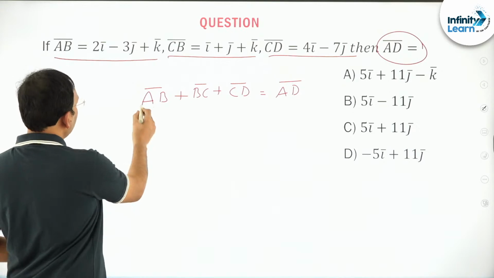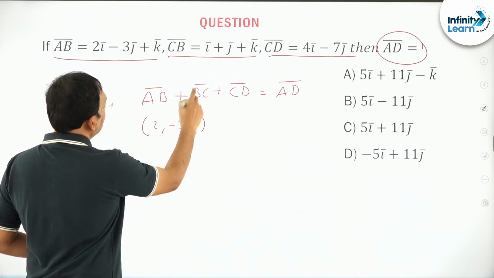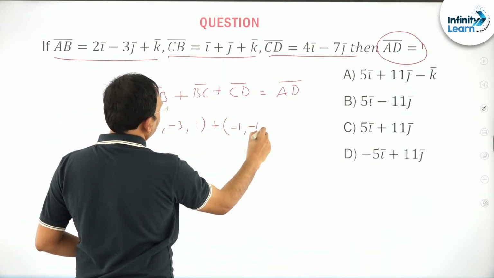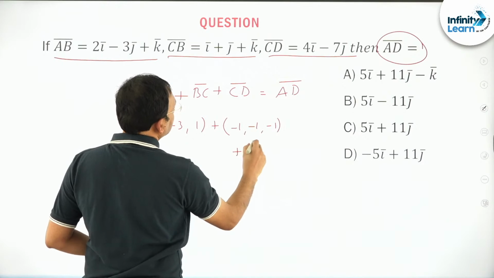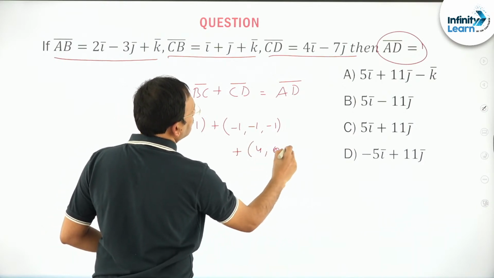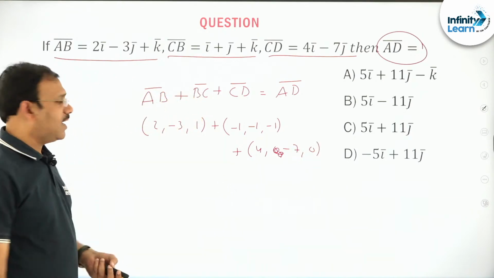AB bar is given, I just write 2, minus 3, 1. CB bar is this, so BC bar will be minus 1, minus 1, minus 1, plus CD bar will be 4, minus 7, 0.